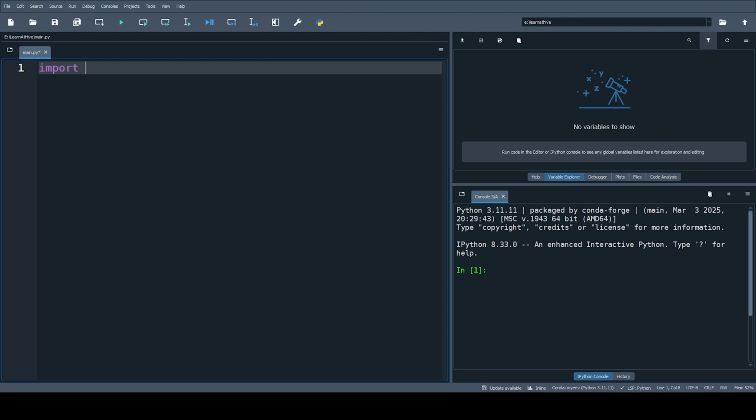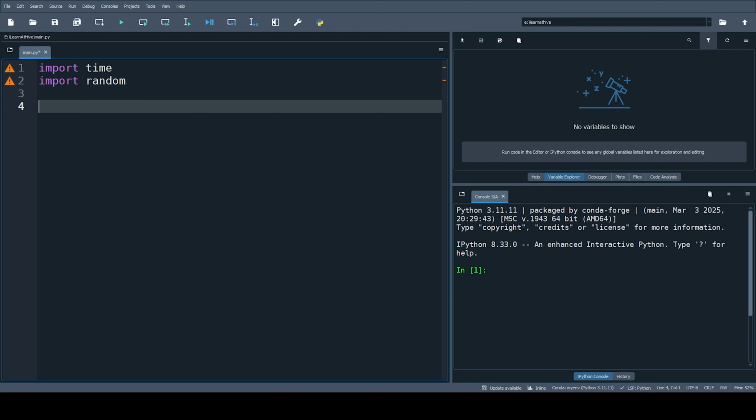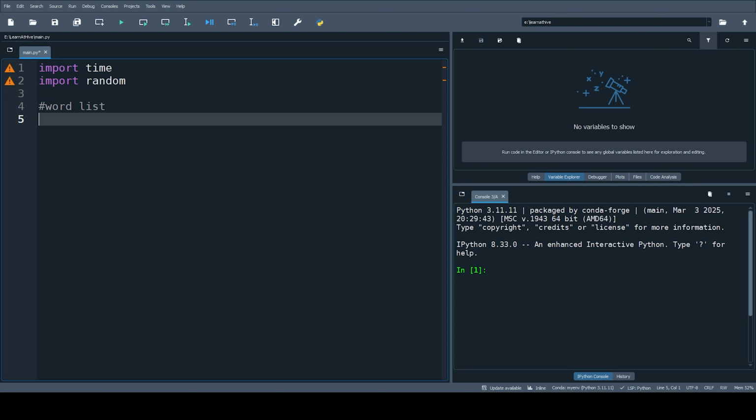So let's import time. Time is used to measure how long the user is typing, and import random to make a random choice from the list. So let's define our list. Let's say word list, words, equals, type anything you want.